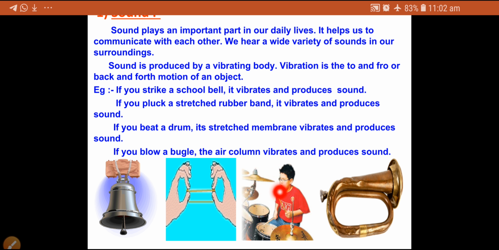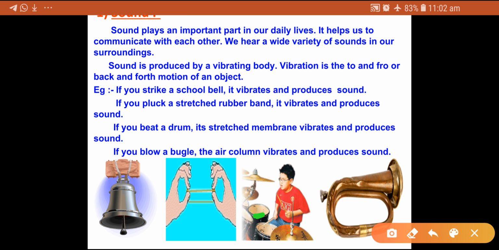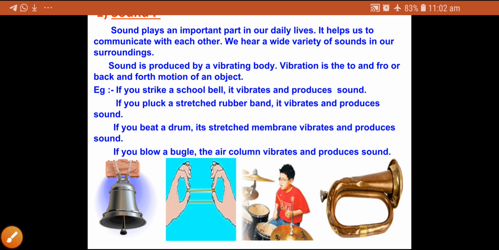If you see here, this small boy is beating a drum. When this boy starts beating the drum, the stretched membrane on the drum starts vibrating and produces sound. What is the stretched membrane? I will show here. This is the stretched membrane of the drum. When the person beats on this membrane, it starts vibrating, and when it starts vibrating, it produces sound.